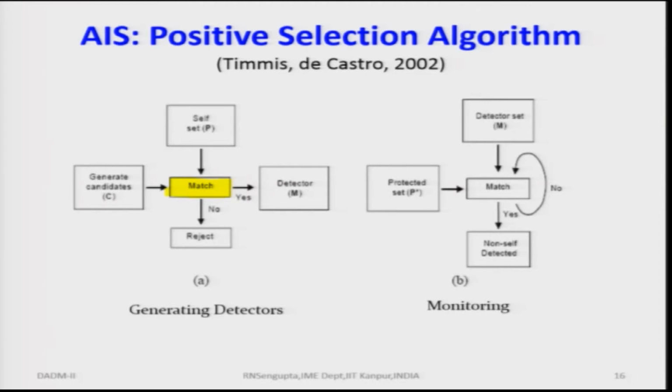the negative selection algorithm. So, in the negative selection algorithm, we keep in the detector set the bad solutions, and in the positive selection algorithm we keep in the set S the good solutions, and based on that we replicate and try to find out the solutions. I will come to the example in a few minutes.